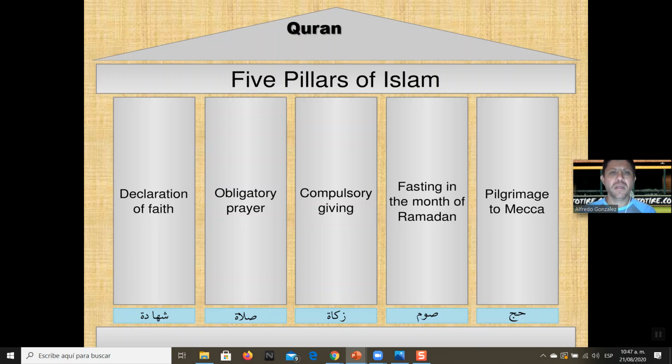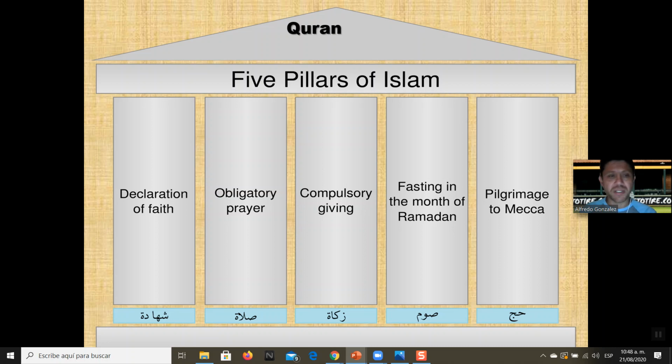So what is the belief system? The belief system of Islam, or what the followers of Islam, Muslims, follow, is the Quran. That's their holy book. That's like their Bible. Those are the words of God given to Muhammad. And the five pillars is what they're supposed to follow. It's kind of like the Ten Commandments.